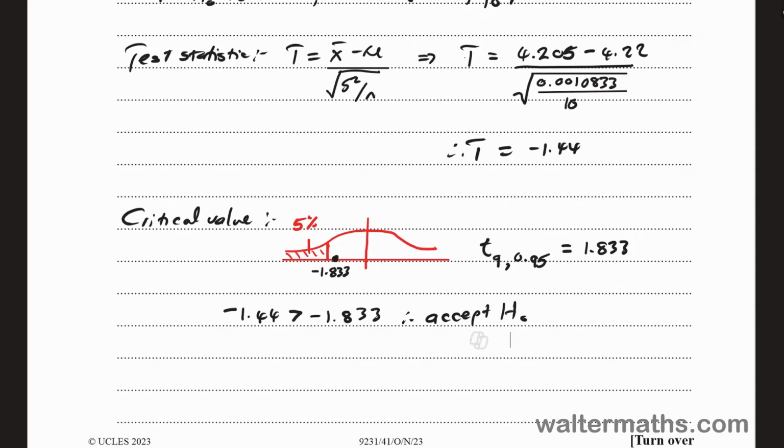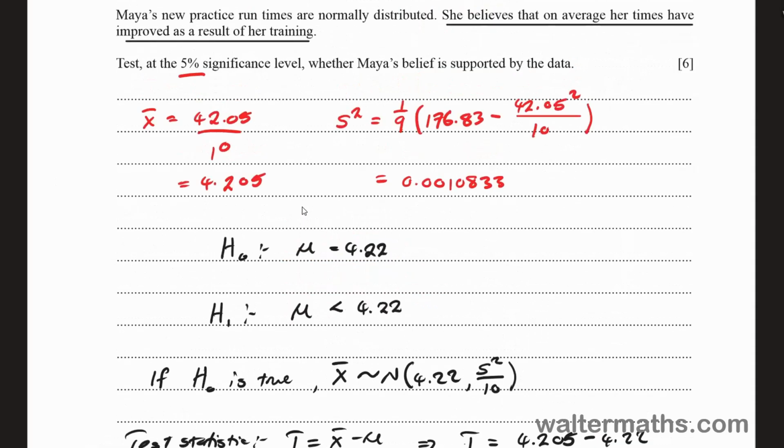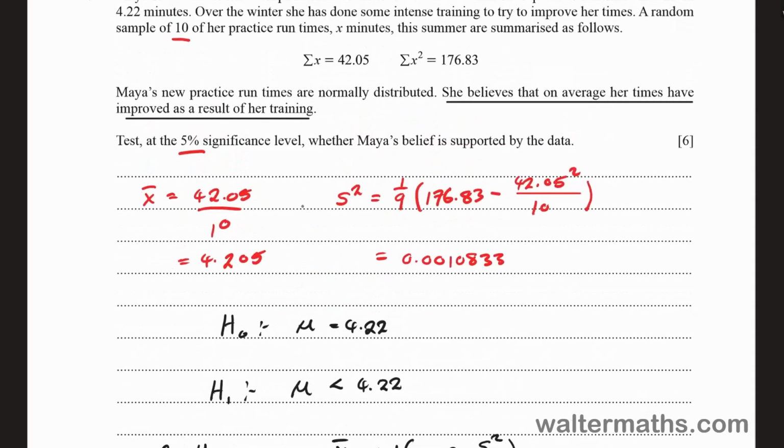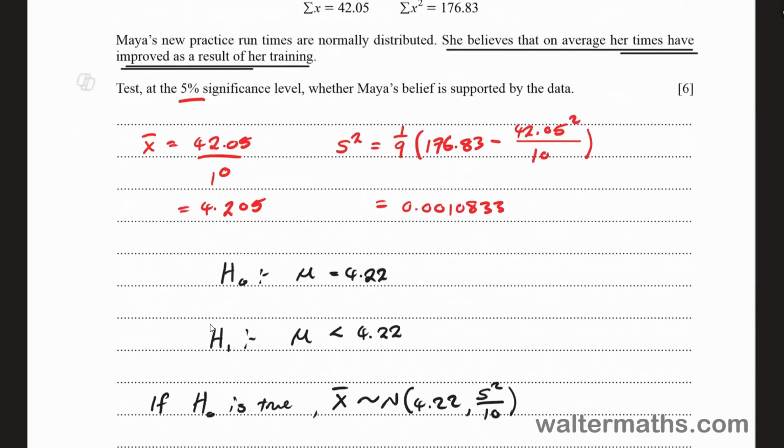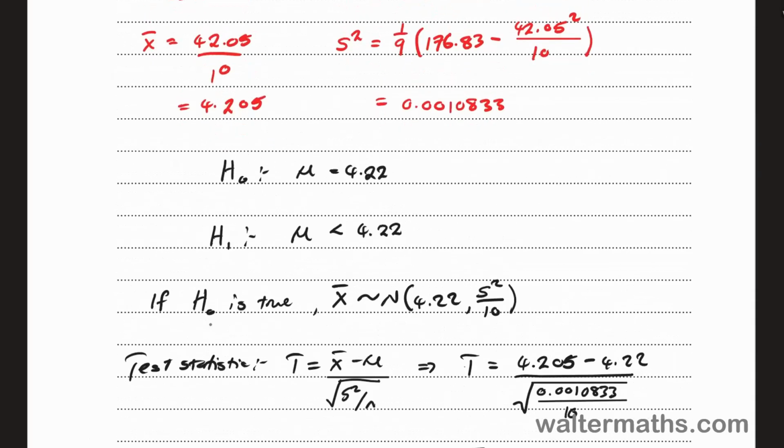We accept H naught. So contextually, what does that mean? Remember, the claim was that the times have on average improved, right? So since we are accepting the null hypothesis, it means we are rejecting the alternative.